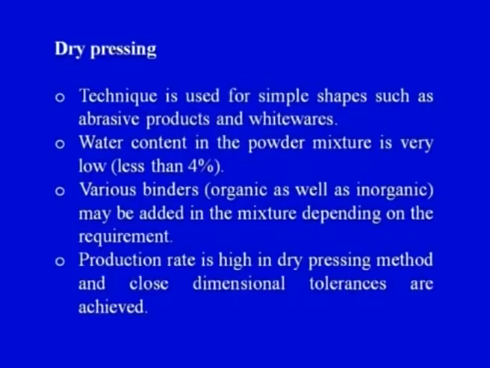So, here we are seeing that depending upon the material, dry pressing would be done when the moisture content is less. Binders may be added, may not be added, depending upon the final requirements of the product that we are going to make after the dry pressing of the ceramic raw materials. And finally, the production rate is high in the dry pressing method and close dimensional tolerances are achieved. So, this particular slide gives us the summary of the dry pressing technique.